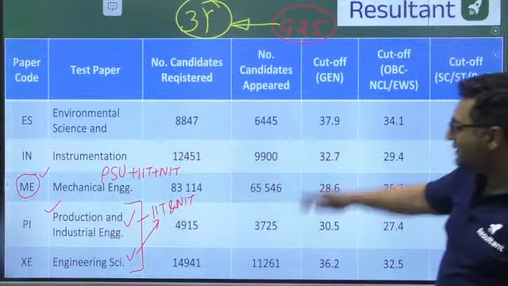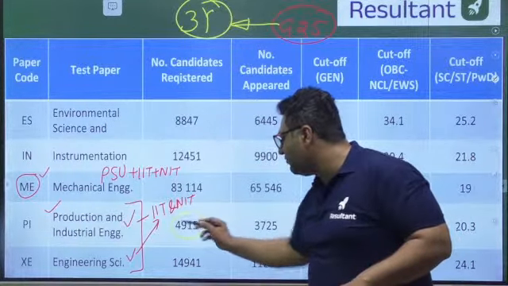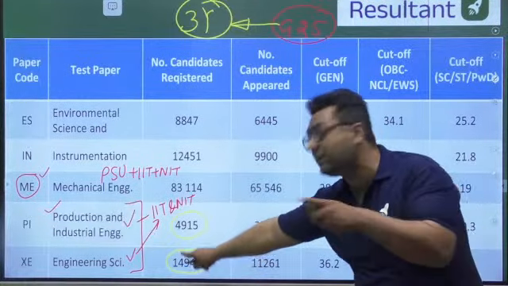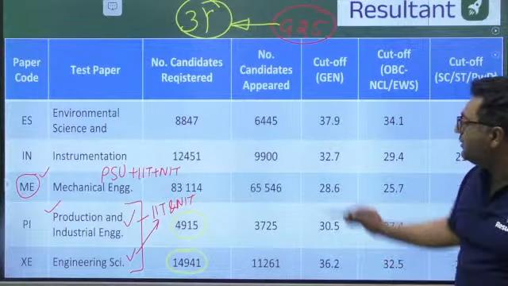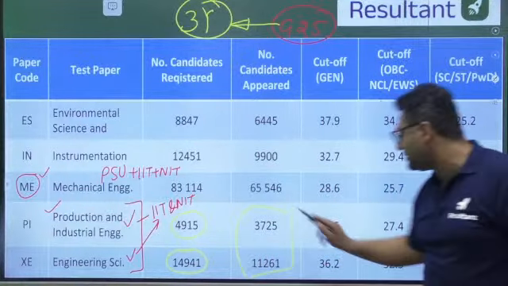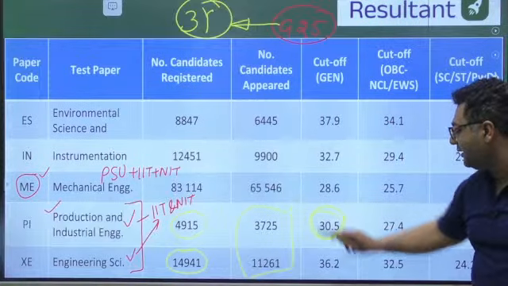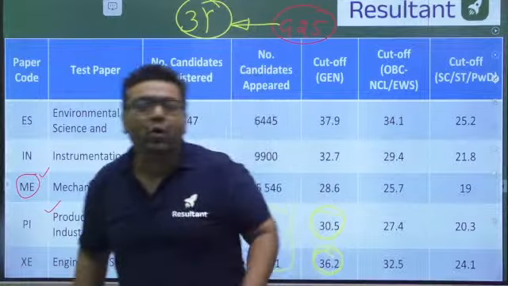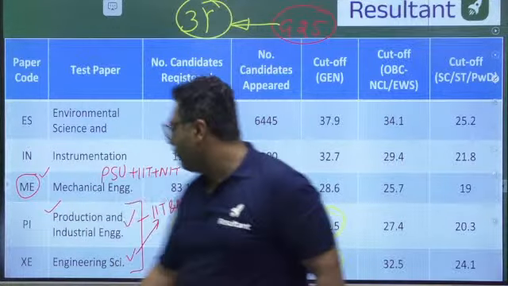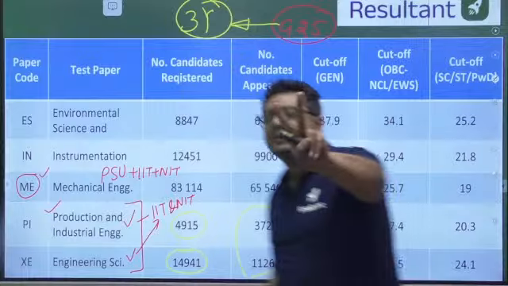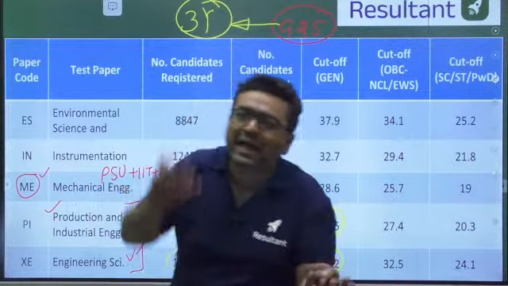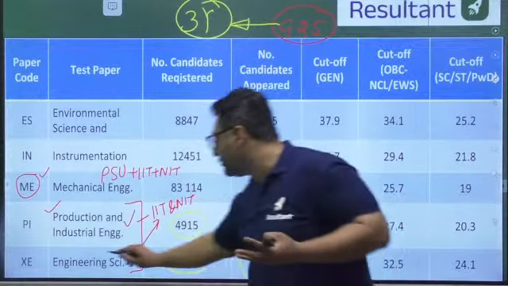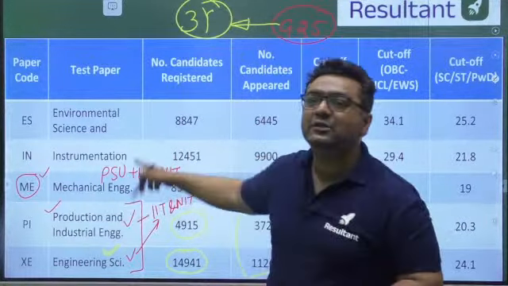So guys, now you can see for PI and XC, this is the number of students, 14,941. Here the number is more because civil people can also appear for XC. And guys, similarly you can see the number of candidates appearing is further less. And here the cutoff is on the higher side than mechanical. The reason behind that is in these papers the number of candidates is less, and also the subjects are very limited. Like if you talk about the XC paper, you need to take any 2 subjects, like SOM and thermal, thermal and fluid, or SOM and fluid mechanics. So that is why the chances of scoring more marks are always there.